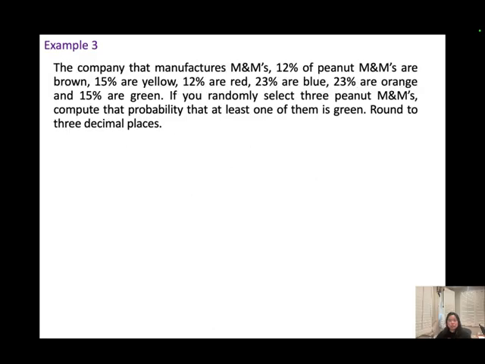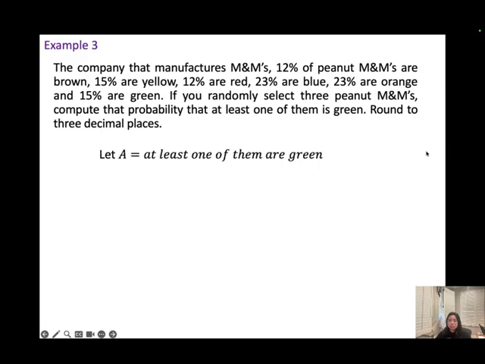Okay, example 3. The company that manufactures M&Ms says 12% of peanut M&Ms are brown, 15% are yellow, 12% are red, 23% are blue, 23% are orange, and 50% are green. If you randomly select 3 peanut M&Ms, compute the probability that at least one of them is green. Okay, at least one of them is green. Round to 3 decimal places.